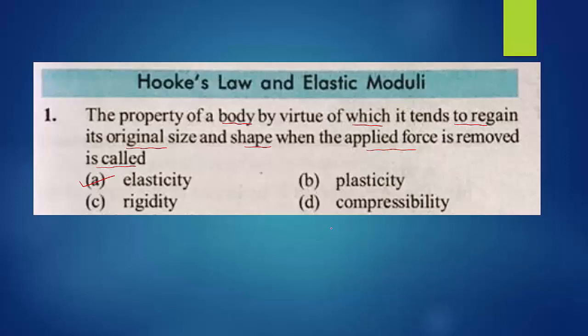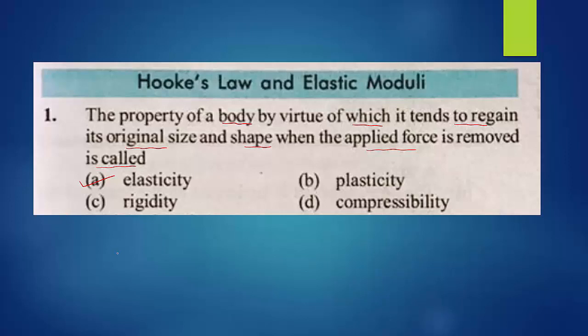Plasticity is exactly opposite to elasticity. In plasticity, for example, you can take mud. When we apply force on the mud, its shape changes. When you remove the applied force, this mud will not regain its original shape. So we can call it plasticity.